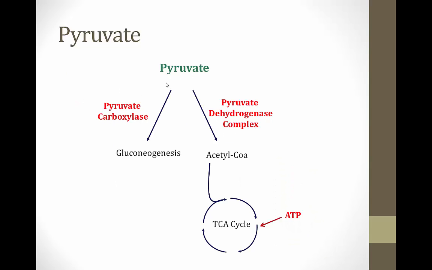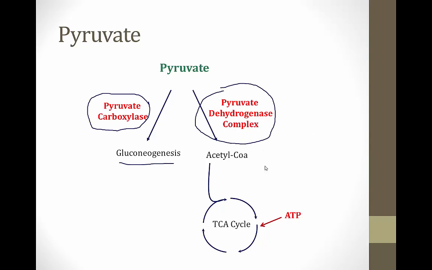Once pyruvate enters the mitochondria, it encounters two enzymes. It encounters pyruvate carboxylase, which is the first enzyme for gluconeogenesis, and it also encounters the pyruvate dehydrogenase complex, which is the enzyme that can convert pyruvate into acetyl-CoA for entry into the TCA cycle. Now, when ATP levels inside of a cell are relatively high, this will slow down the TCA cycle and levels of acetyl-CoA will rise. Acetyl-CoA is a very important activator of pyruvate carboxylase. So when levels of acetyl-CoA are high, pyruvate carboxylase will be activated and pyruvate will be preferentially driven towards gluconeogenesis.